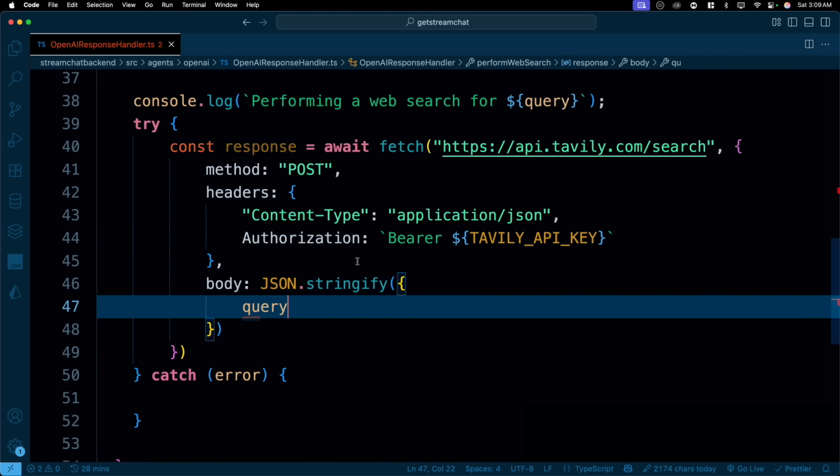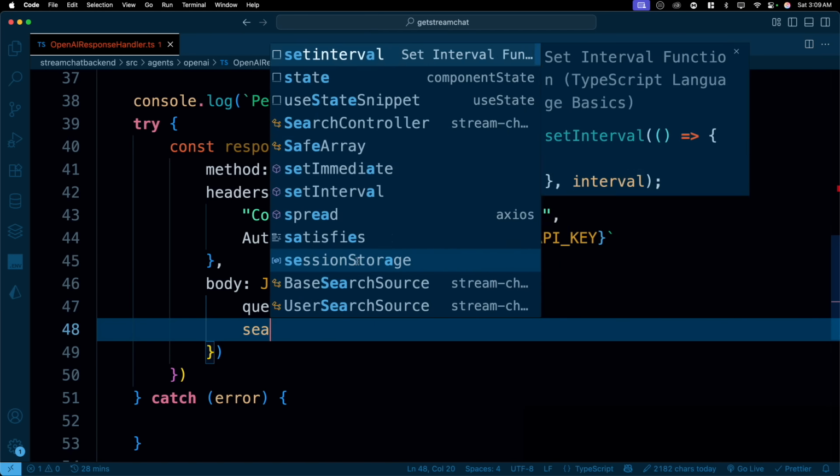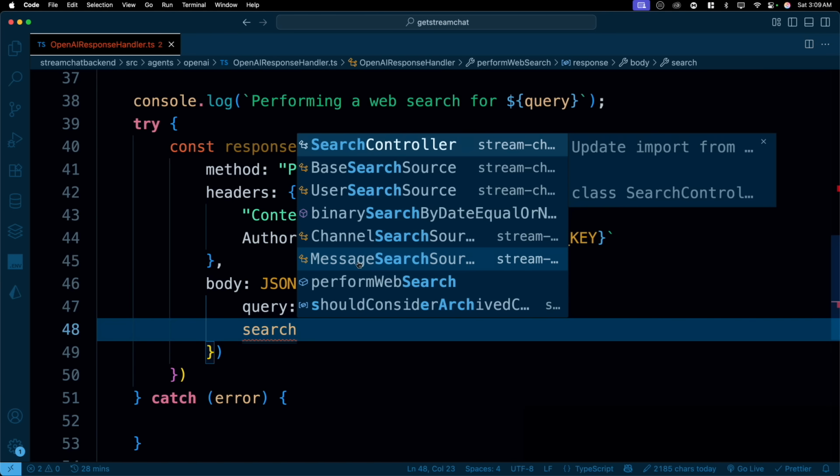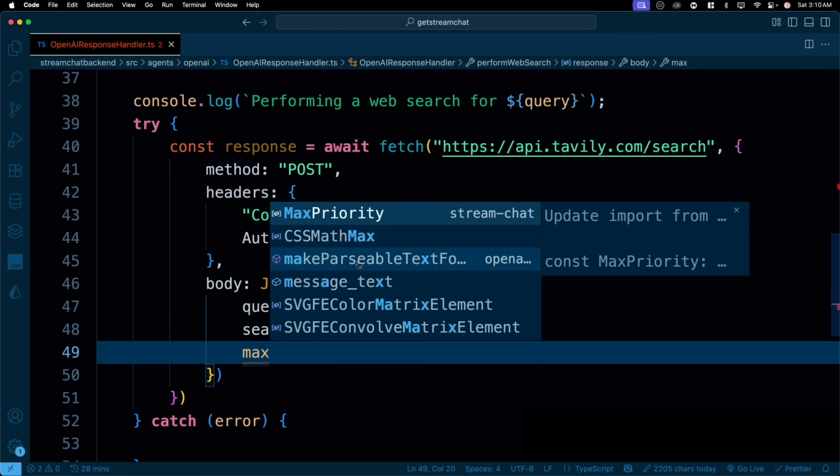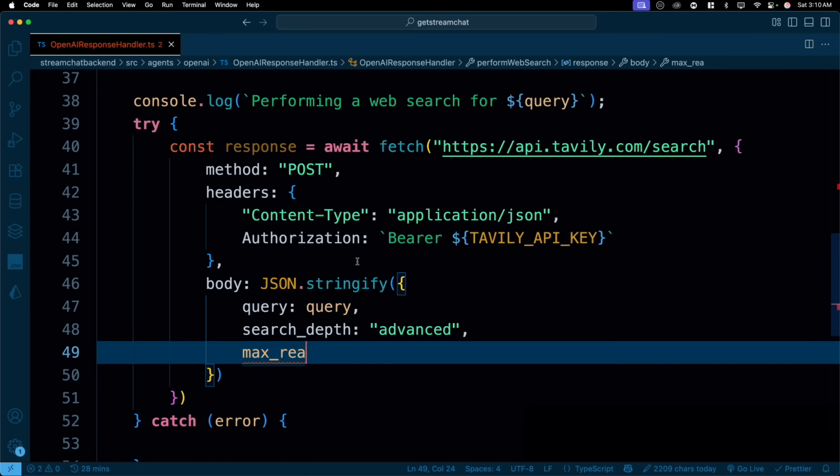All right, this is the one that we want to send. First parameter is the query itself, which will be query, standard stuff. And then what kind of search you want to do, you can actually say search depth as well. There are a couple of options that they give to you. I'll say, if we're doing it, let's do advanced. But there's another one, basic, and all these. And then we can also say max results, how many results you want it to give back. I'll say 5 is good enough. You can go with 3 as well.